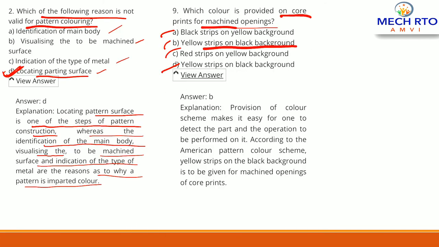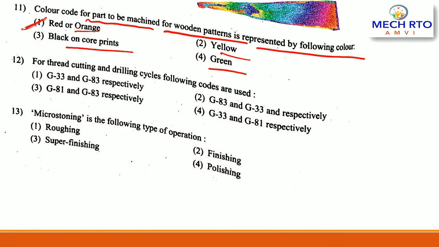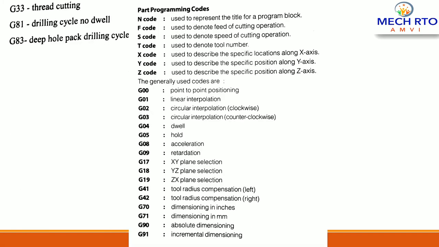Now the next question: for thread cutting and drilling cycles, the following codes are used, right? The correct answer is G33 for thread cutting, G81 for the drilling cycle, and G83 for the deep hole peck drilling cycle. You have to remember it, guys, because a minimum of one question will be asked from these part programming codes, right?